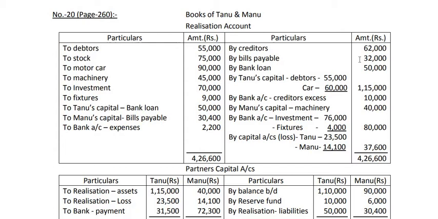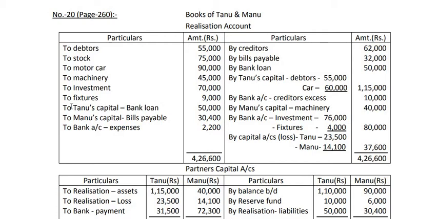Tanu agreed to pay the bank loan and took away the debtors. So first we shall pass the entry in the books of Tanu, in the account of Tanu, by Tanu's capital. Tanu is taking 2 things: debtors for rupees 55,000 and car for rupees 60,000. So total 1,15,000 of assets are taken by Tanu. This will be recorded here, 1,15,000, and Tanu is agreeing to pay the bank loan.